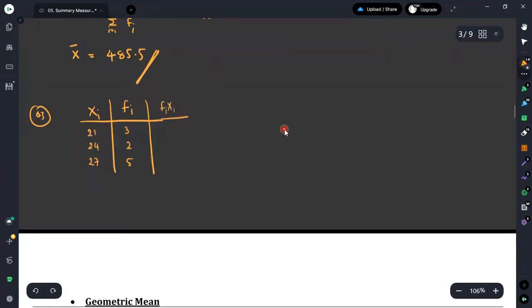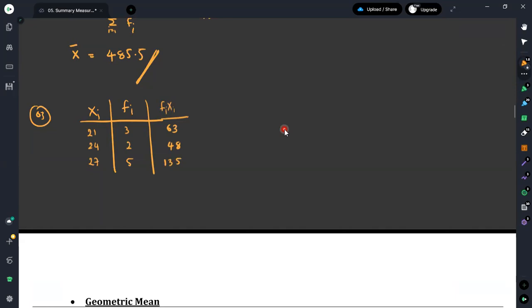It means that 21 multiplied by 3 is equal to 63. Then you multiply 24 by 2, and we'll get 48. Then you do the multiplication 27 by 5, and you will get 135.